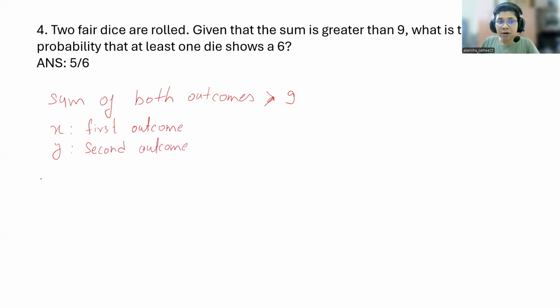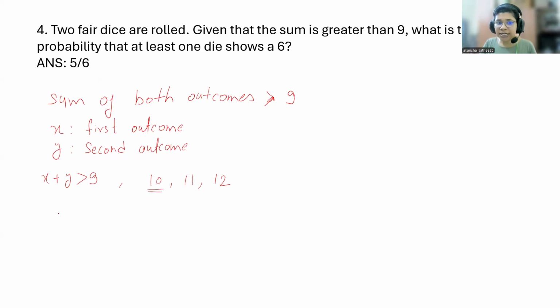You have to look for X and Y so that X plus Y is greater than 9. If you roll two dice, greater than 9 means 10, 11 or 12. That's all, because if you sum the outcomes of two dice, it starts from 2 and can go up to 12.